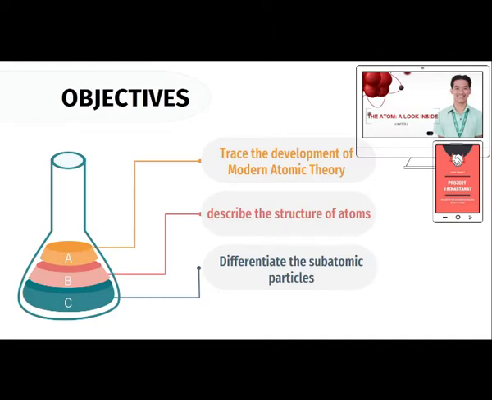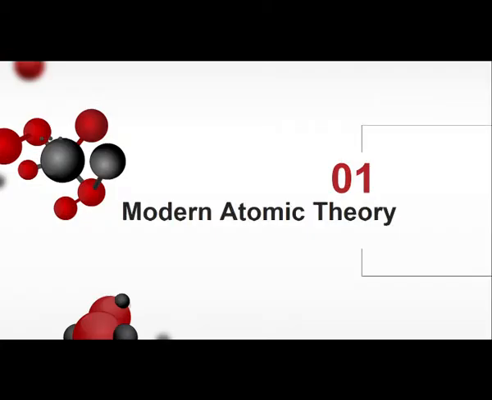So the objectives of our week 6 are: you have to trace the development of modern atomic theory, you need to describe the structure of atoms, and lastly, you need to differentiate the subatomic particles. Okay, the first one is modern atomic theory.